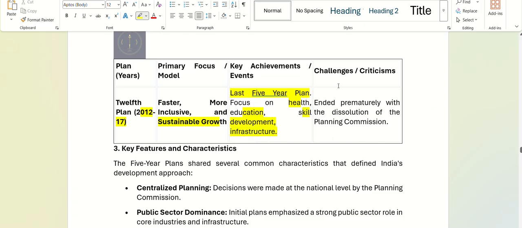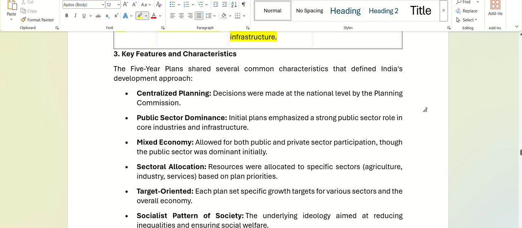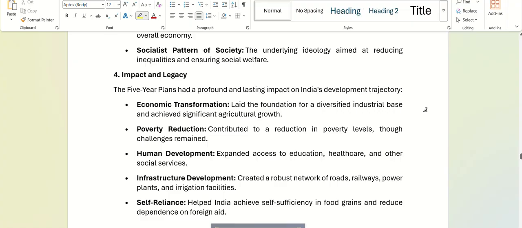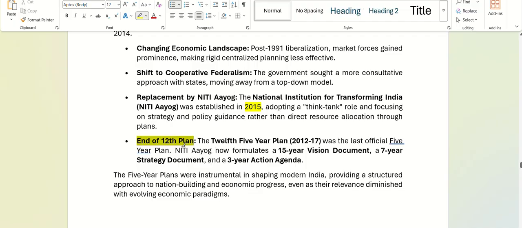However, this ended prematurely because the Planning Commission was dissolved during this period. From 2015 onwards, we have our Niti Aayog, and this 12th plan ended abruptly. It was the last 5-year plan.